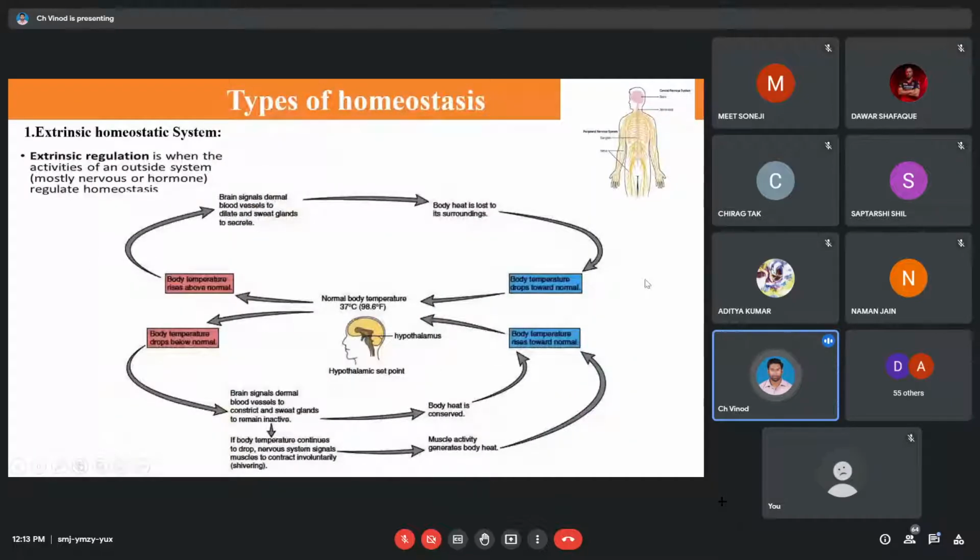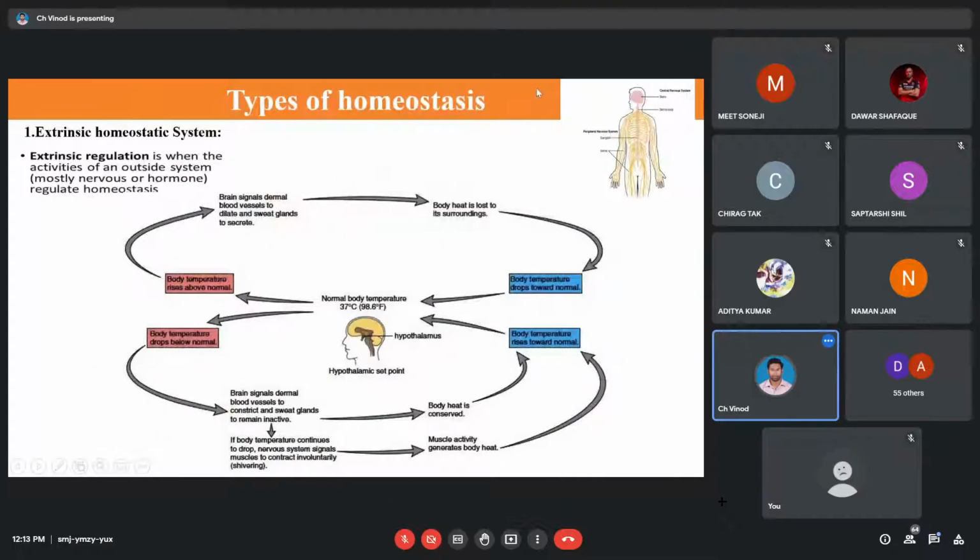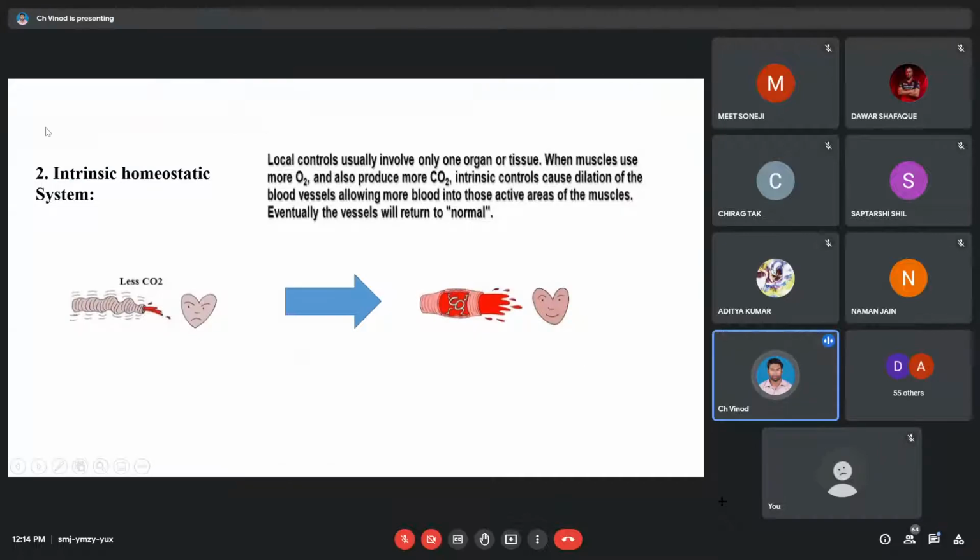Now coming to the pathways of homeostasis. कितना time हुआ है? 12:30 now. We hardly have 7 minutes. Let's see if I can complete this one. अभी तक जो भी हम देख रहे थे वो regulatory part है. Now let's look at the pathway. Okay, pathways of homeostasis types. We have two different types of homeostasis. One is extrinsic homeostatic system, and the other one is intrinsic homeostatic system.